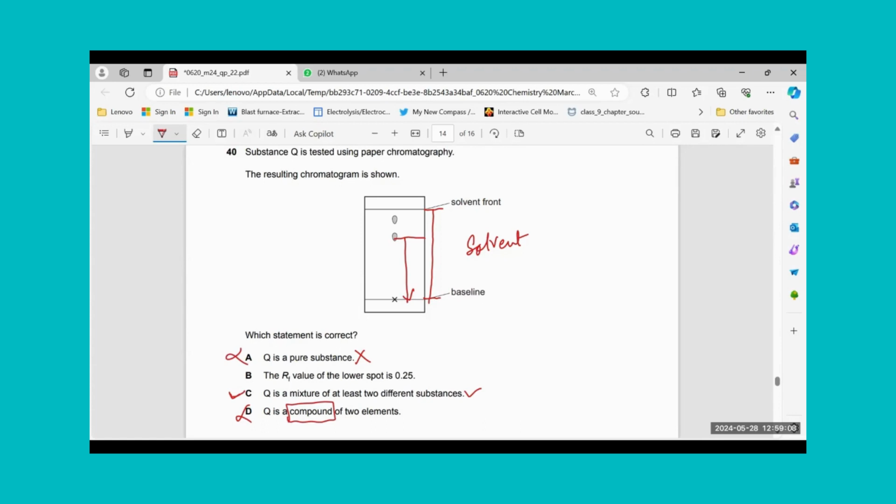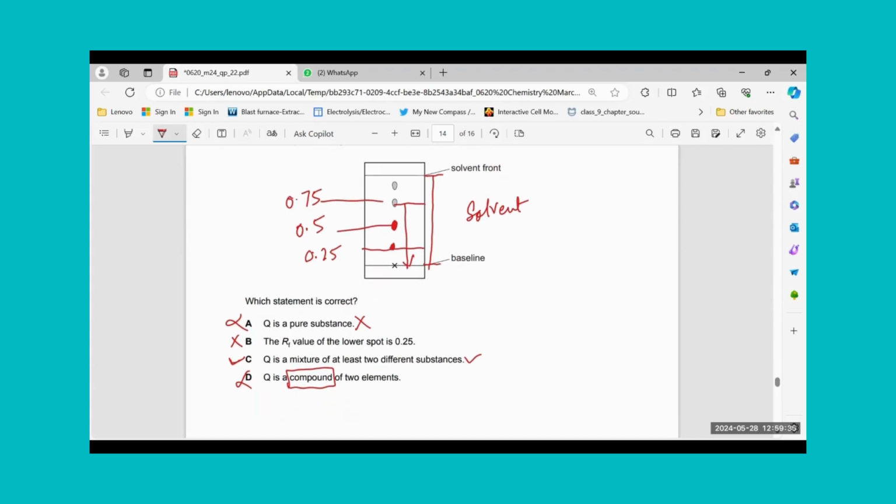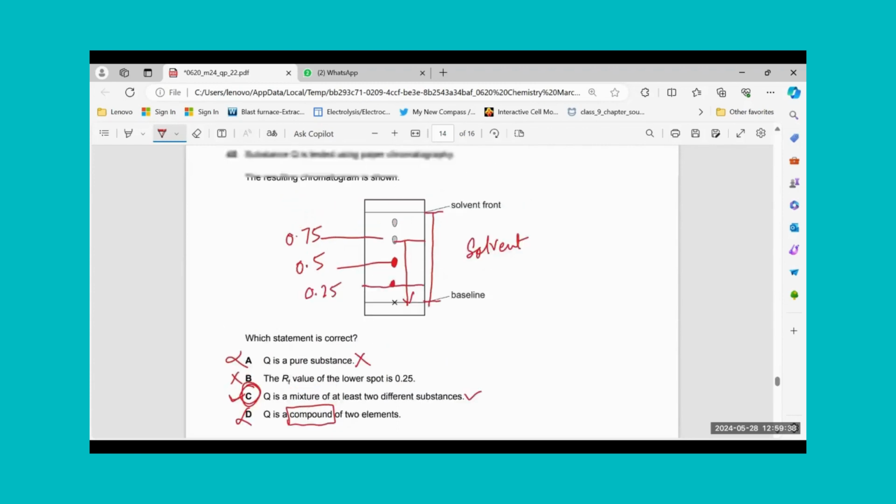Although I can have an understanding, if my dot is in the middle, the value should be 0.5. If my dot is at 1/4 of the paper, the value should be 0.25. If my dot is here, it is 0.75. So this statement will also be wrong because it's covering 0.75 distance. So the ratio will be 0.75. And so yes, C should be the correct answer.